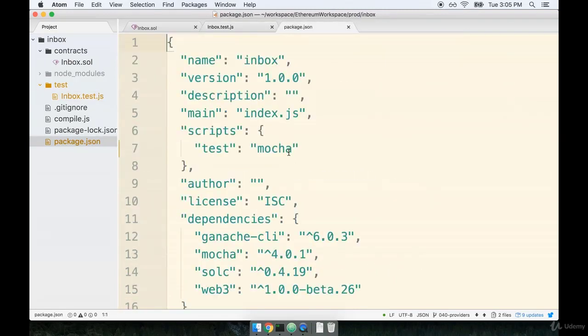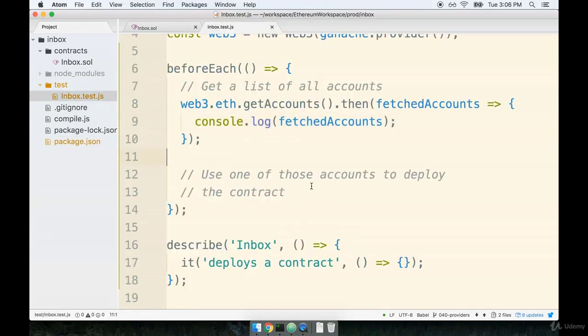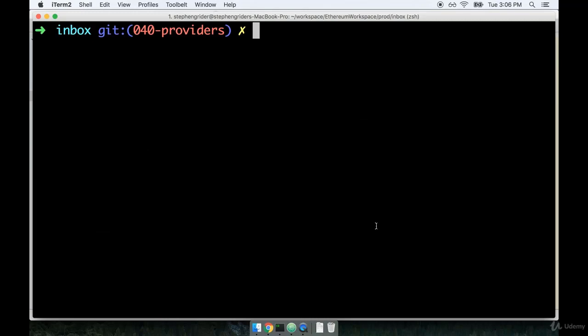If you skipped the video about Mocha a couple of sections ago, then there is one small change that you have to make. Inside of your package.json file, find the scripts section and update the test script to say simply mocha, like so. So if you skipped that previous video, make sure you make this change. And then once you do, we'll be able to flip on over to our terminal and run these tests.